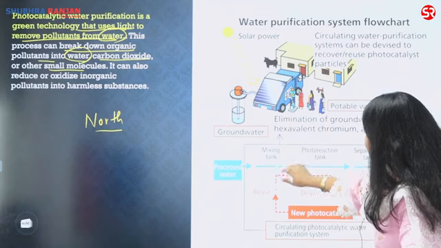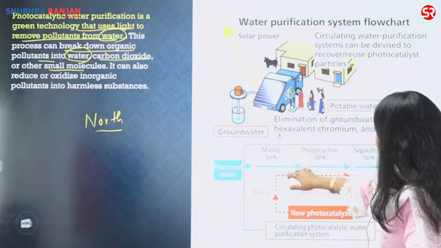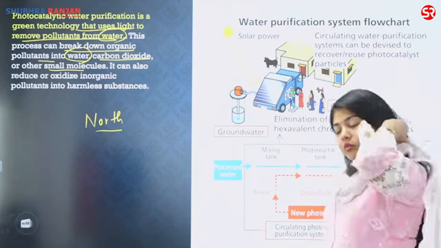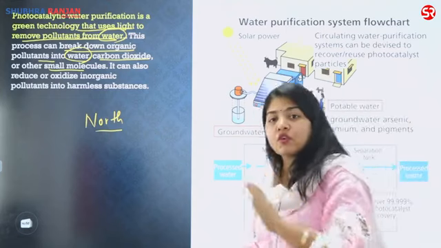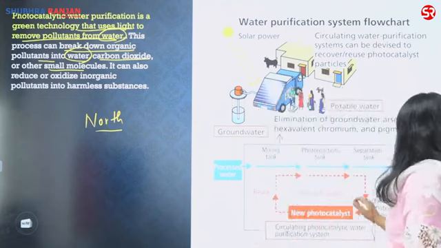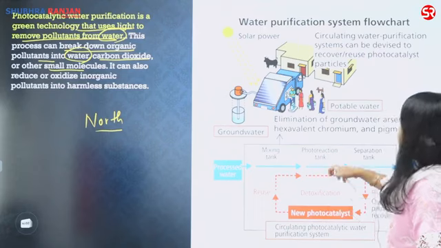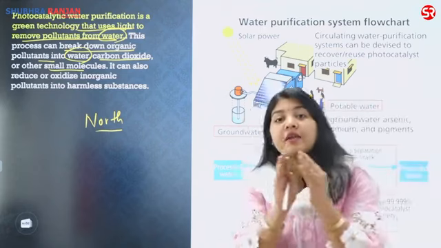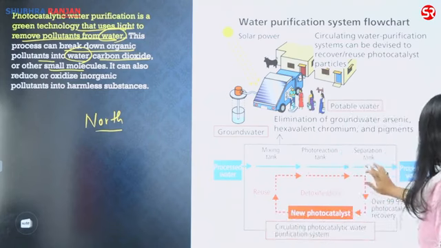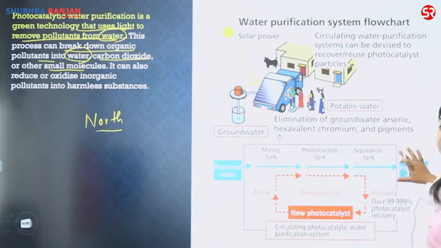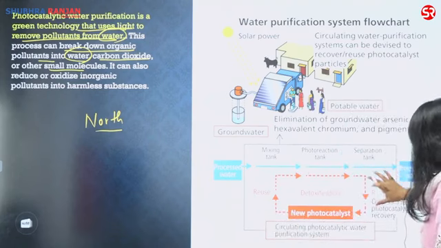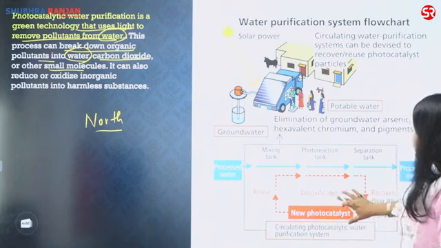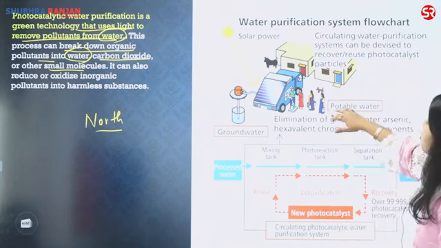The mixing tank will be here, and from the mixing tank, after processing it in the presence of sunlight, I will remove the heavier metals. I will separate them, and after separation, in the separation tank, once the heavier metals are separated, your photocatalysts are recovered. And the potable water is available.